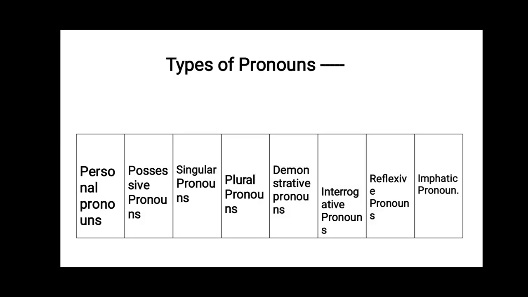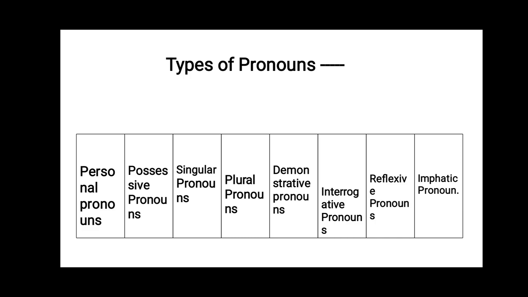After that, we also learned the different types of pronouns, which are namely personal pronouns, possessive pronouns, singular pronouns, plural pronouns, demonstrative pronouns, interrogative pronouns, reflexive pronouns, and emphatic pronouns. Now, students, out of these 8 kinds of pronouns, we have already done a detailed revision on the first 2 types, which are personal and possessive pronouns.